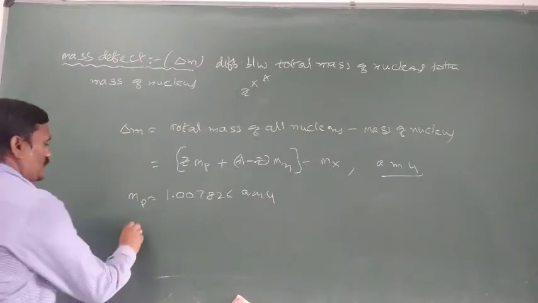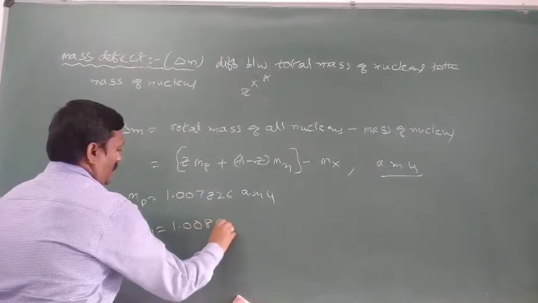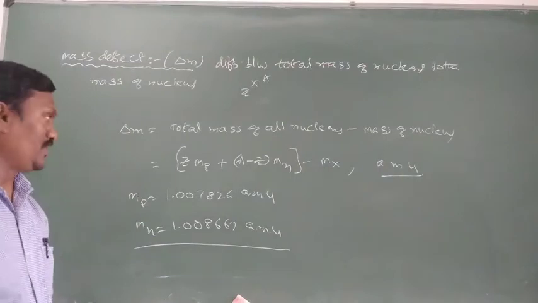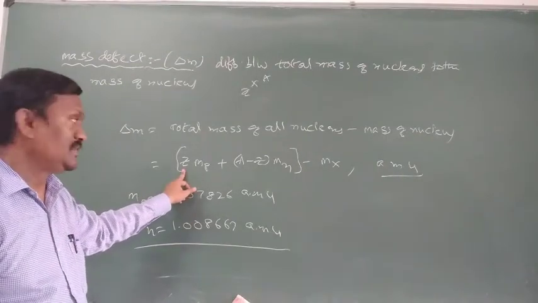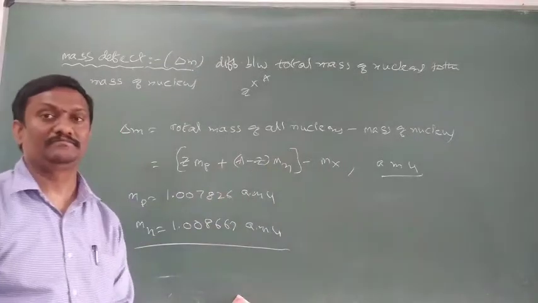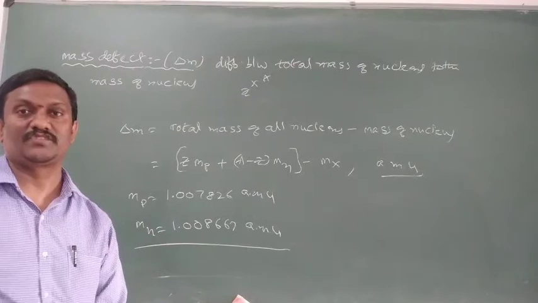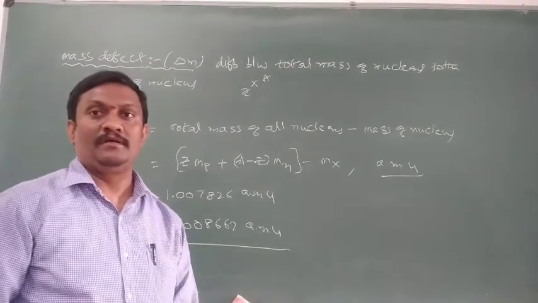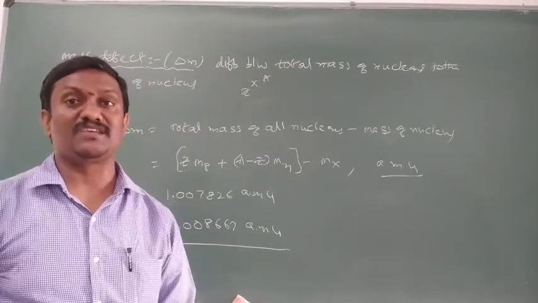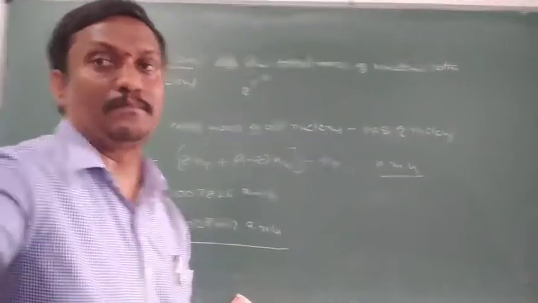And the mass of one neutron is 1.008667 AMU. So by knowing the number of protons, the number of neutrons and the mass of the nucleus, we can calculate the mass defect. The difference between the total mass of all nucleons and the mass of the nucleus is called the mass defect. The symbol of mass defect is delta M.